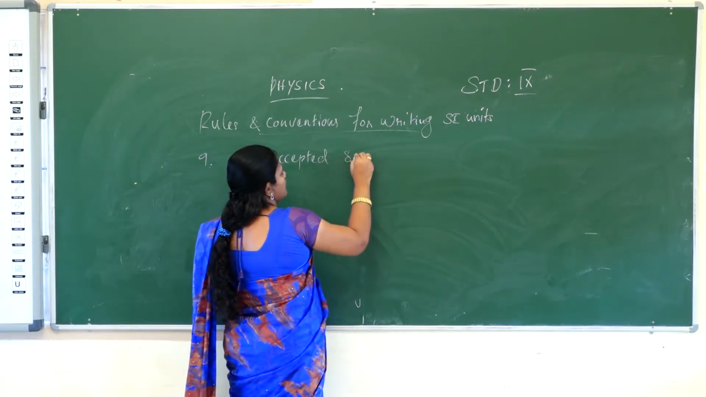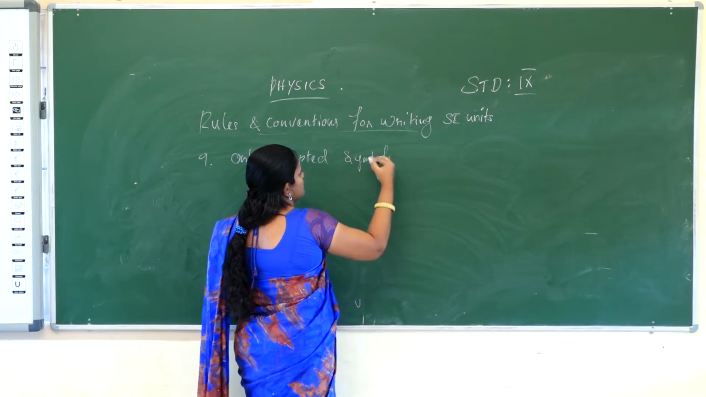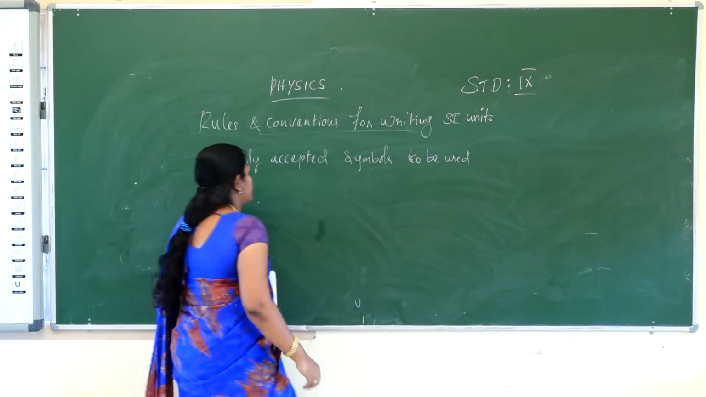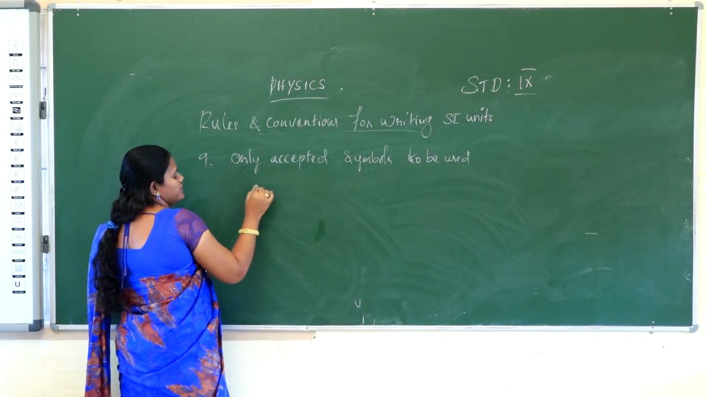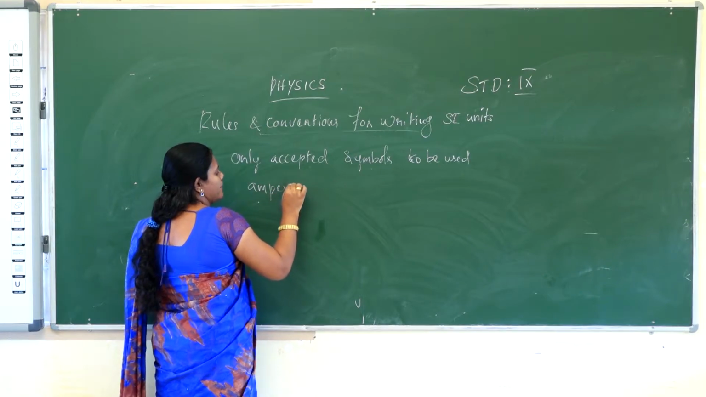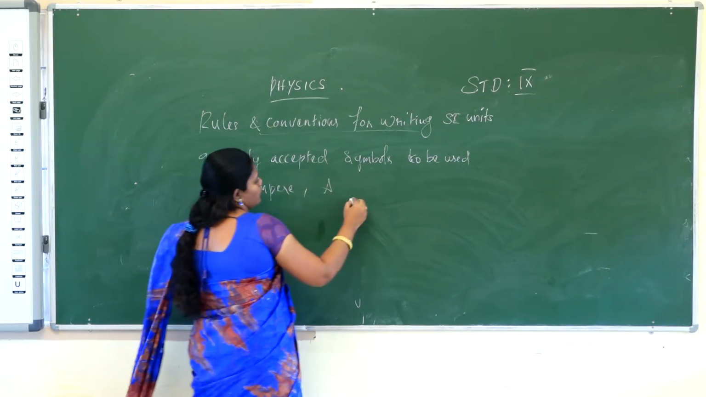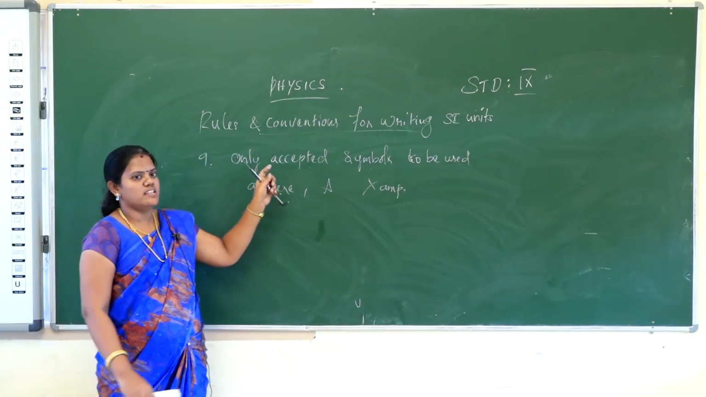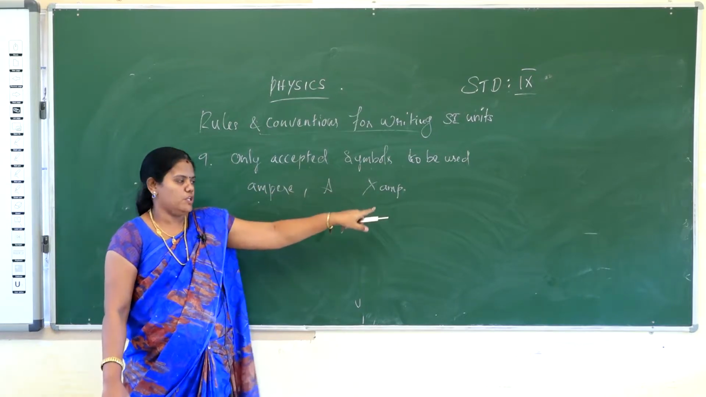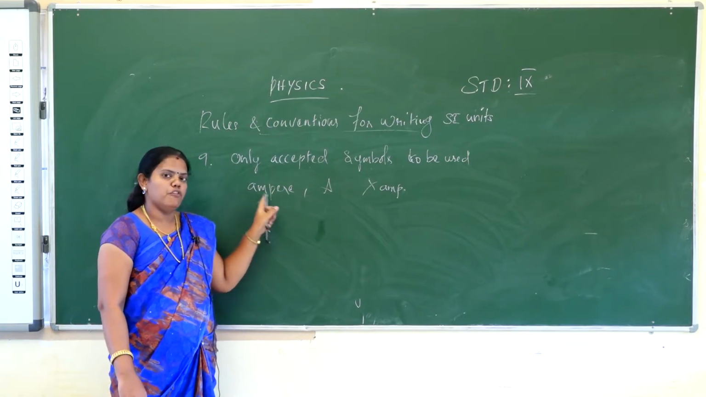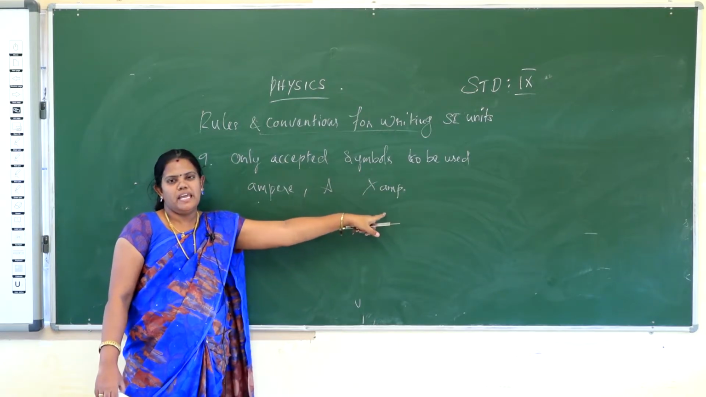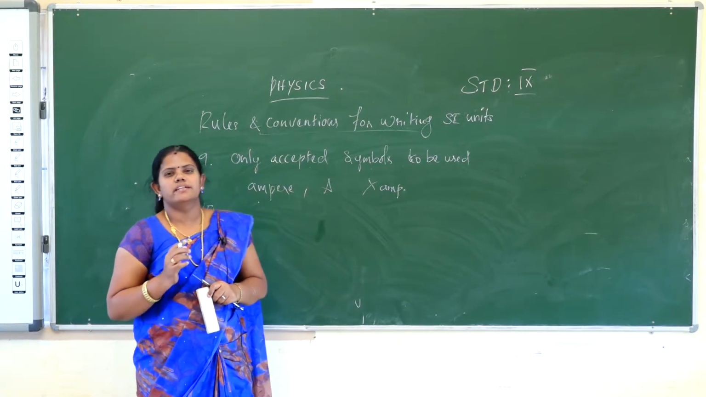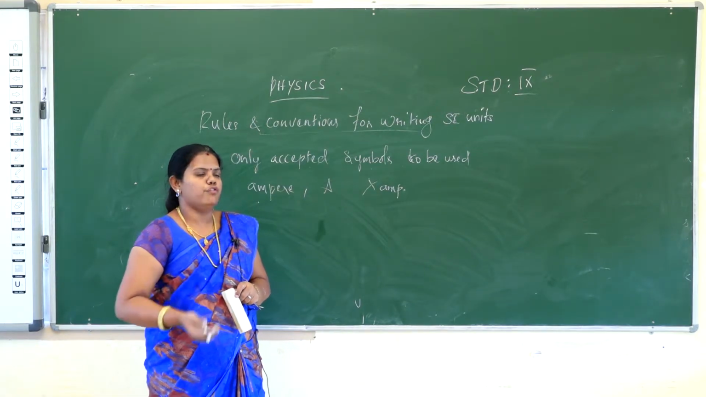What's the meaning of that? Accepted symbols should be used. Accepted symbol means, for example, ampere. Ampere is written in full form, and A is the symbol. Don't write it as AMP. So symbols should be used only in the accepted form. Ampere you have to write in full form, with A used as the symbol, not AMP. Okay. Then the 10th one, numerical values should be written in proper scientific form.